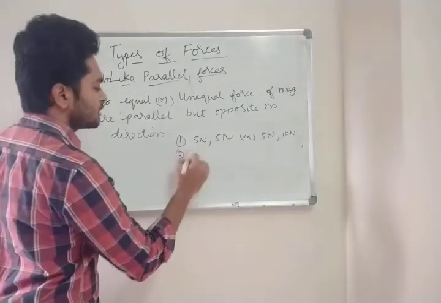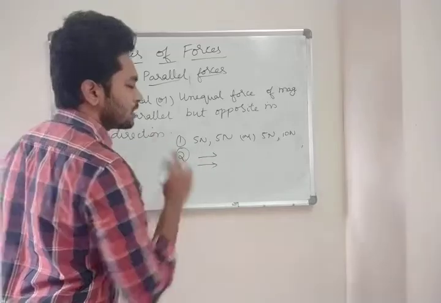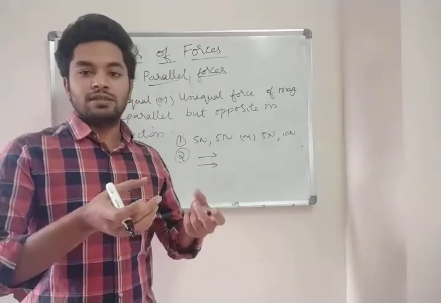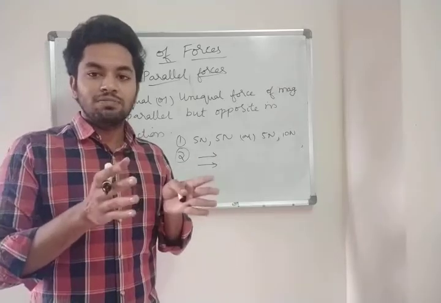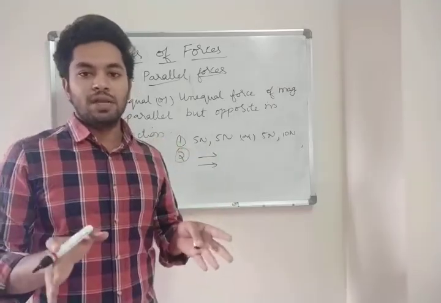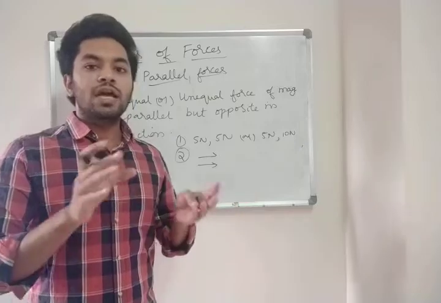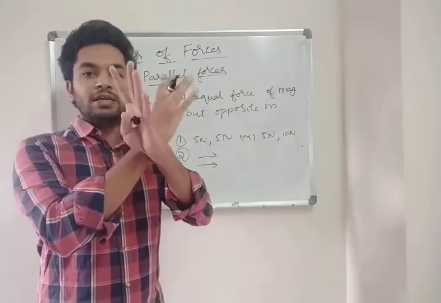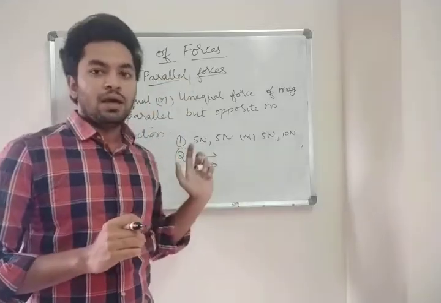The second condition is they have to be parallel to each other. Parallel means what? Take your railway tracks. Do the railway tracks meet each other? No, they do not meet. Two lines which do not intersect are called parallel lines.